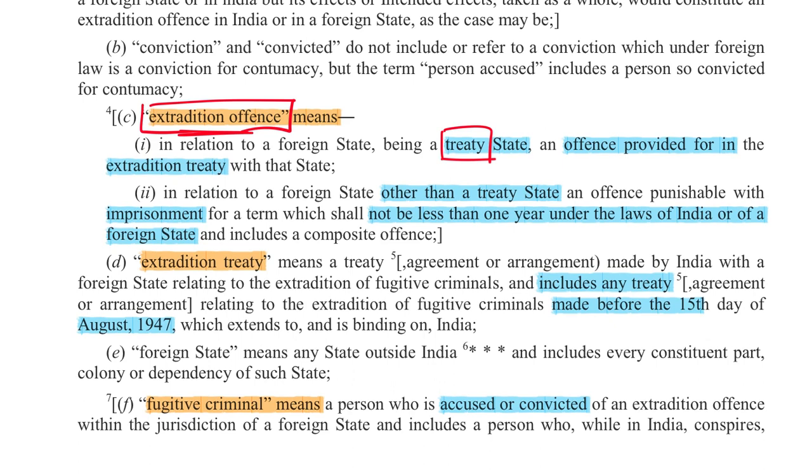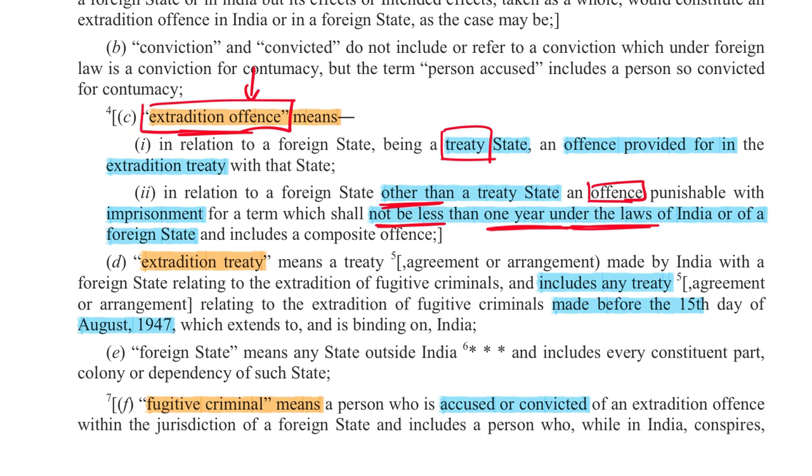Or if India has not signed a treaty with the country, but still that country requests for extradition, then only those offenses which are punishable by at least 1 year of prison under Indian laws will be considered for extradition. If there is any offense committed in India which is punishable by less than 1 year of imprisonment, that offense will not be allowed for extradition.